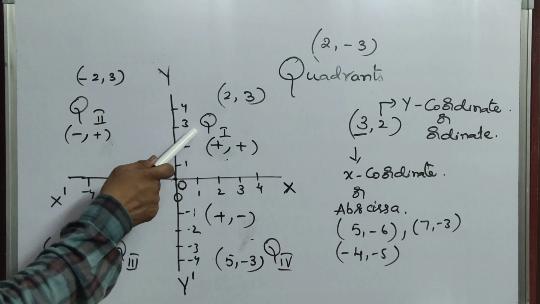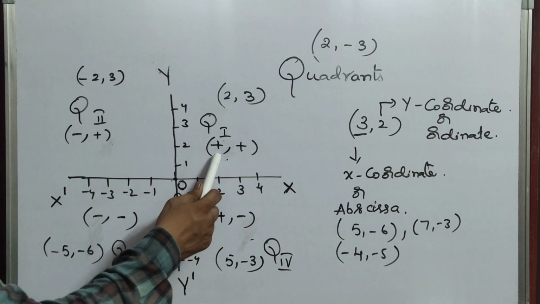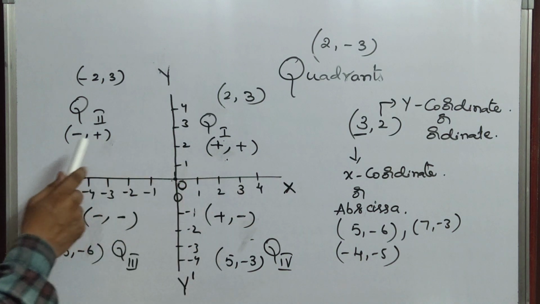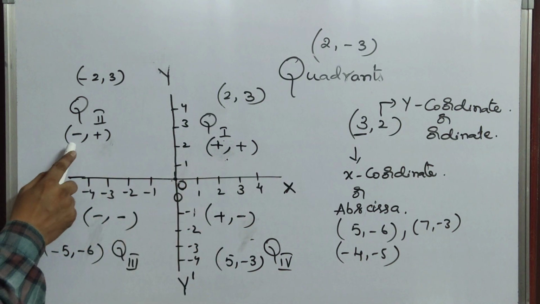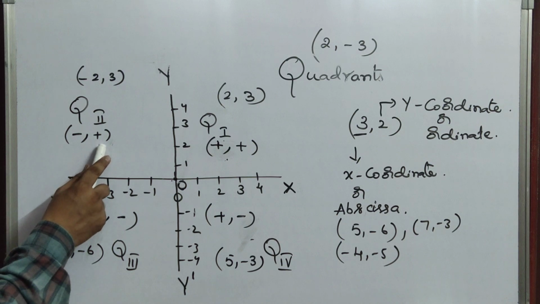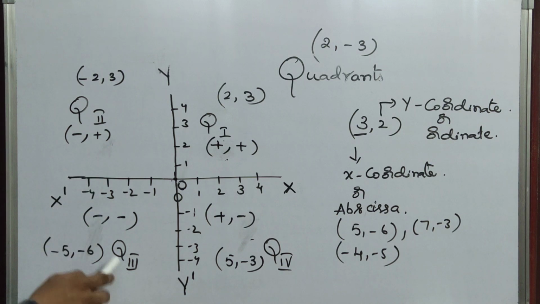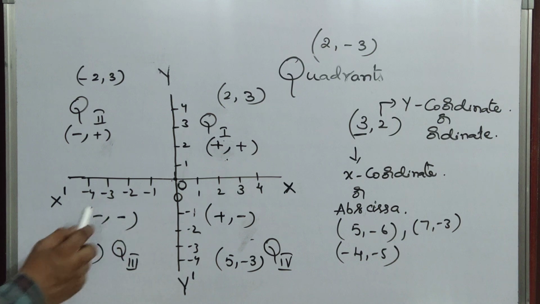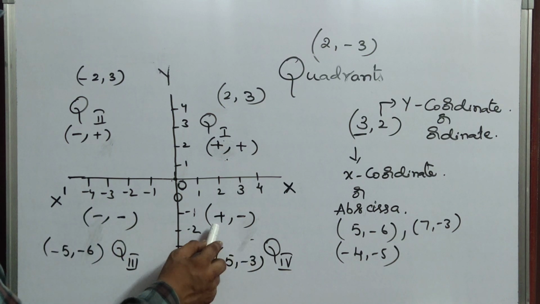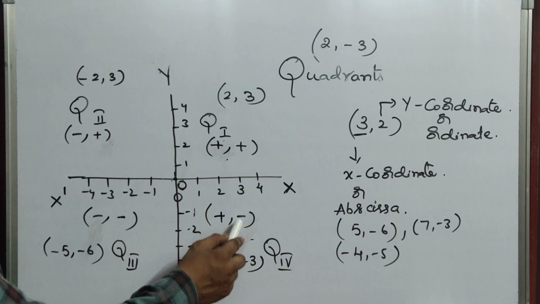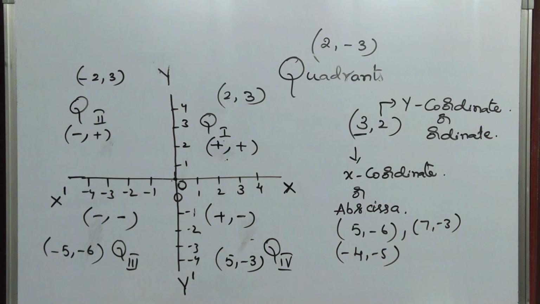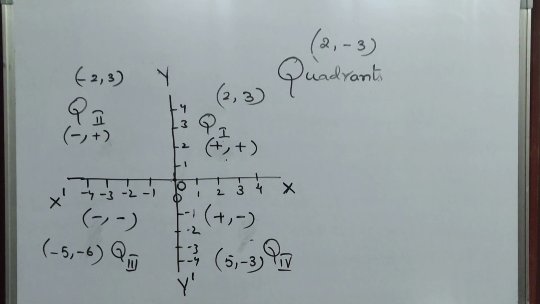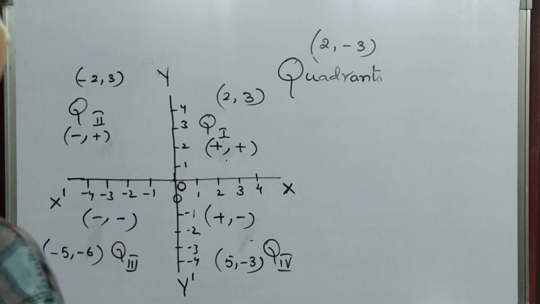Okay, in the first quadrant both coordinates, the x coordinate and the y coordinate, are positive. In the second quadrant, the x coordinate is negative and the y coordinate is positive. In the third quadrant, both x and y are negative. Whereas in the fourth quadrant, x is positive and y is negative. Now, how will they ask several questions based on these quadrants? Listen very carefully now. See, the questions will be given like this.